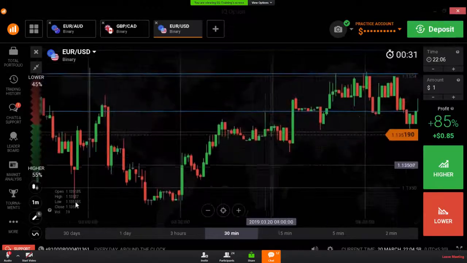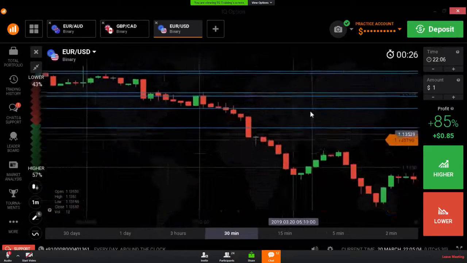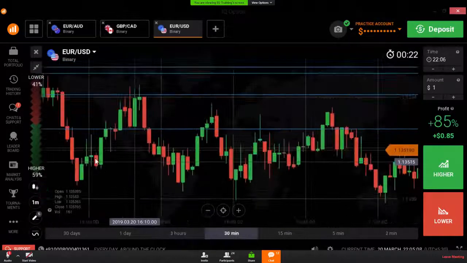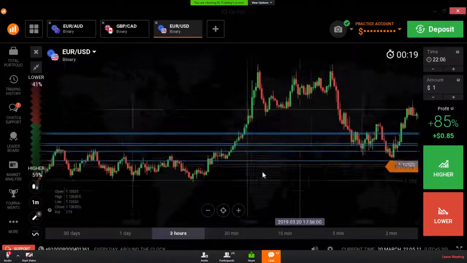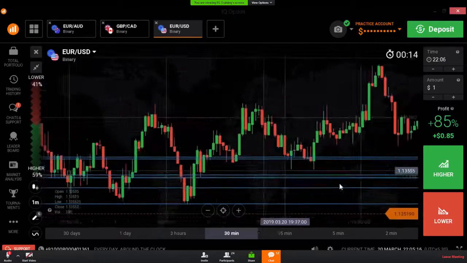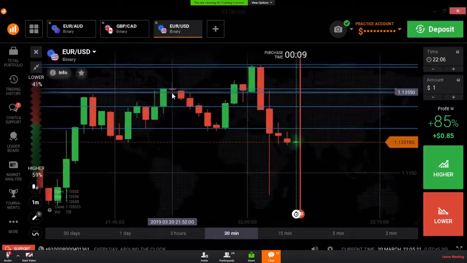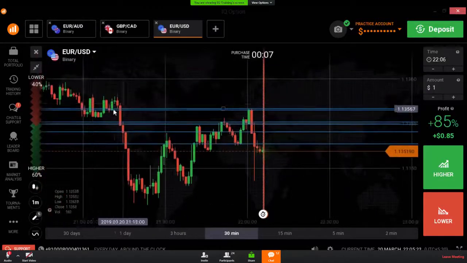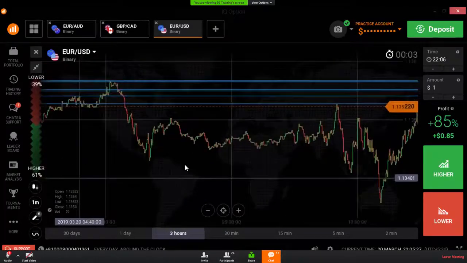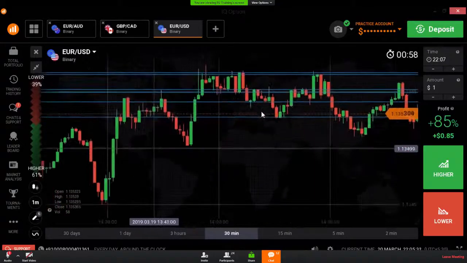Sometimes it reversed, sometimes it didn't reverse. This level also working as a strong level, but not every time. Sometimes the market is respecting this level, sometimes it is not respecting the level. Here also it respects the level, but not every time like the other level. We can trust this level only 60% or 70% of the time. I will show you this level now.